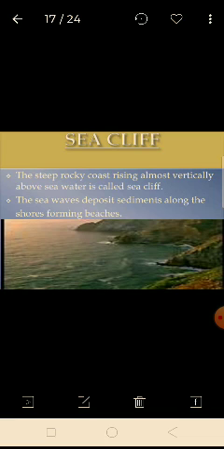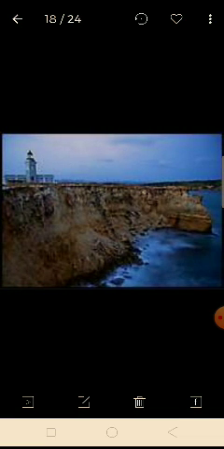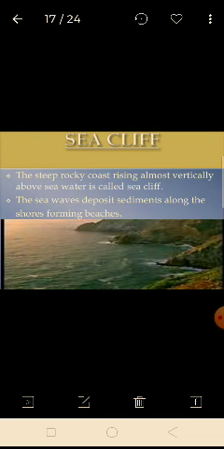A sea cliff means a steep rocky coast rising almost vertically above the sea water. In the earlier picture you have seen this vertical rise above the sea water, and that is known as a sea cliff.